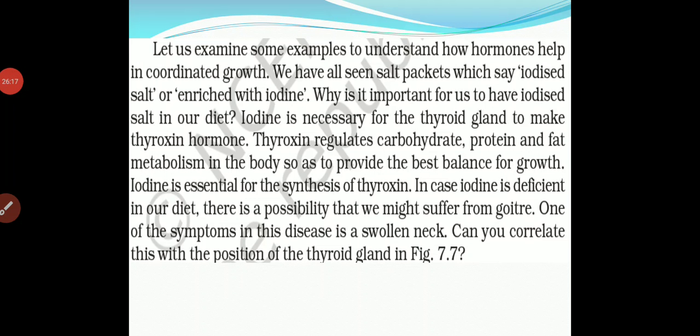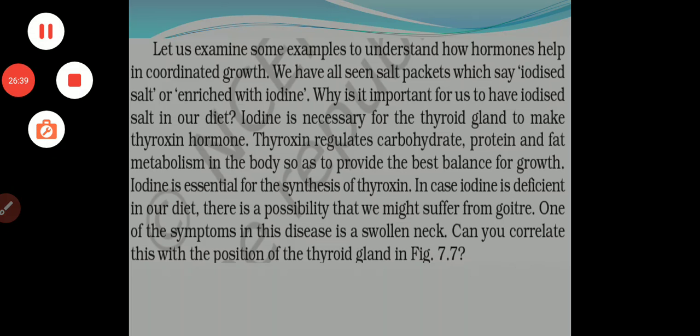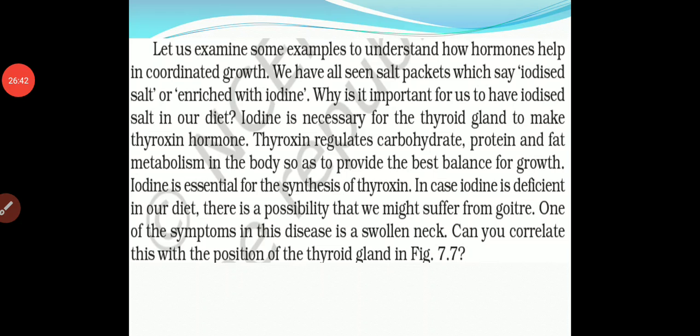Let us examine some examples to understand how hormones help in coordinated growth. We have all seen salt packets which say iodized salt, enriched with iodine. Why is it important for us to have iodized salt in our diet?